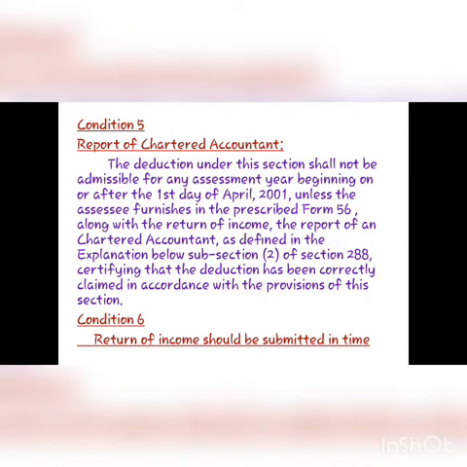The report of a chartered accountant as defined in the explanation below subsection 2 of section 288, certifying that the deduction has been correctly claimed in accordance with the provisions of this section. Condition 6: Return of income should be submitted in time.